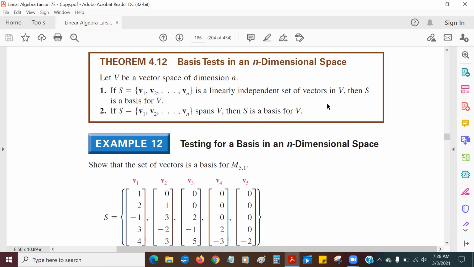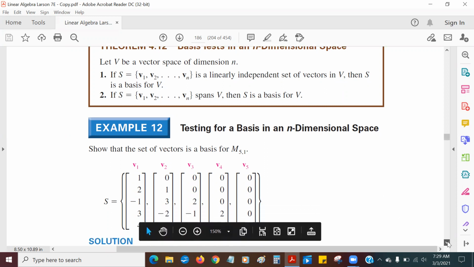This makes our life easier because normally, if you want to prove that something is a basis, you have to show that it spans and that it's linearly independent. You have to show two things, but this theorem is telling us we only have to show one thing, assuming that the set we're looking at is n vectors, the same as the dimension n. So if you're lucky enough to have such a set, then you only have to show one thing and you're good to go.